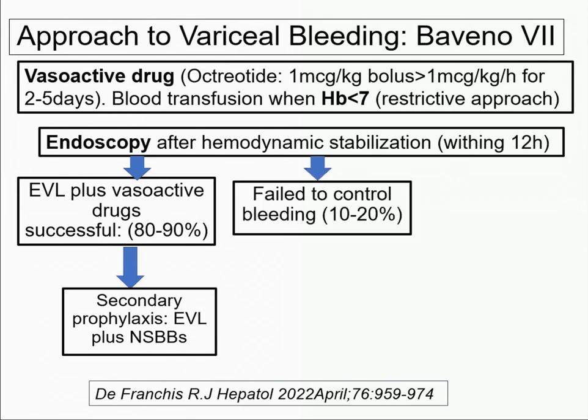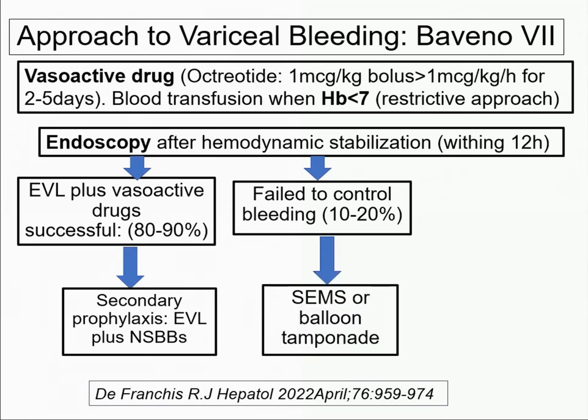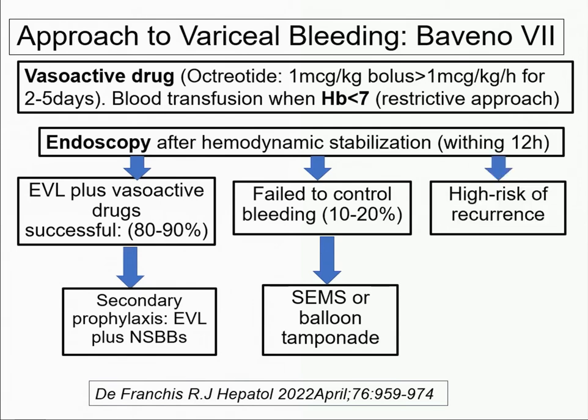But in 10 to 20% of cases, there is failure of endoscopic therapy. So what options do we have? In an emergency, we can use balloon tamponade or a fully covered self-expanding metallic stent to control this bleeding. Then there are the high-risk patients for recurrence. What is this high-risk group? In adults, they say it is Child C cirrhosis with a variceal bleed, or Child B with active bleeding during endoscopy, or a patient with a very high HVPG, hepatic venous pressure gradient, more than 20.